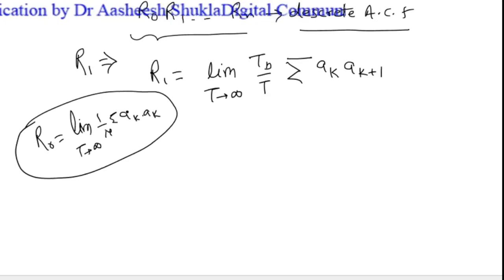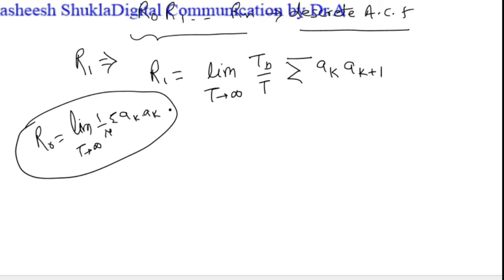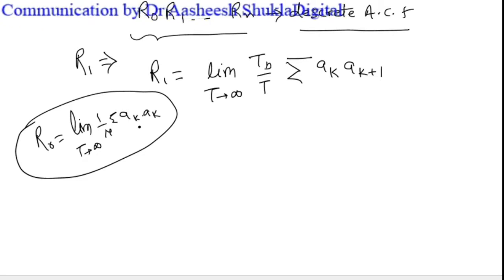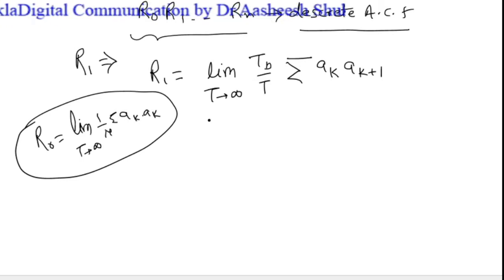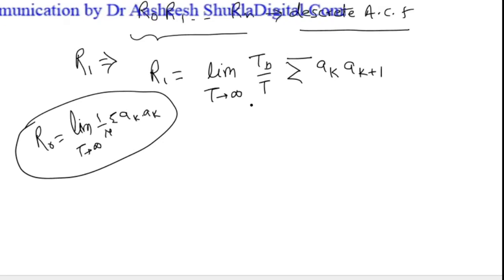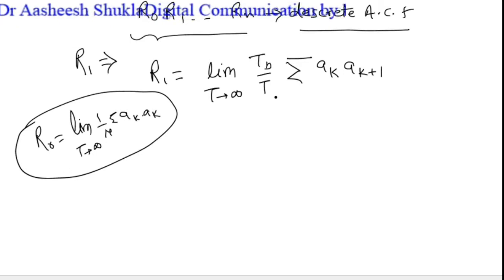R naught is basically the relationship of the pulse with its own pulse without any delay. So AK is just multiplied by AK, but we know that autocorrelation means the relationship between the pulse and the shifted version of the pulse. The pulse can be shifted by Tb, further shifted by 2 Tb, by 3 Tb, and up to n Tb.